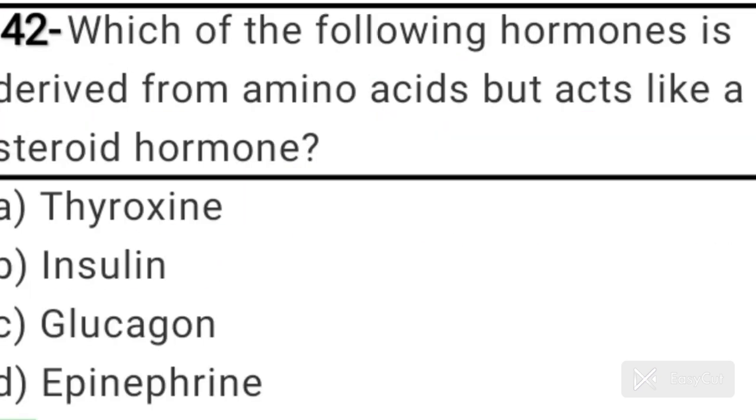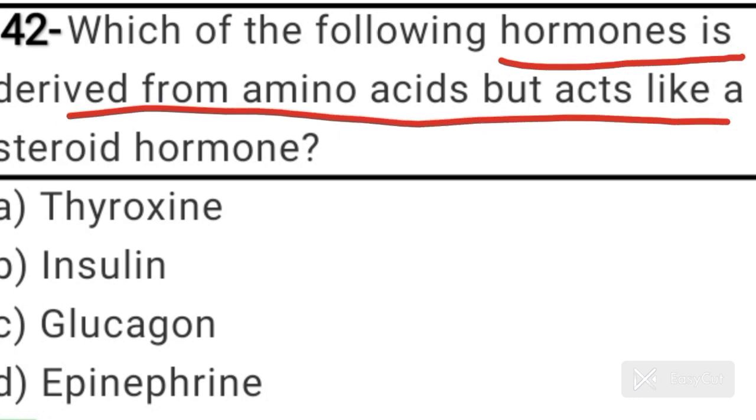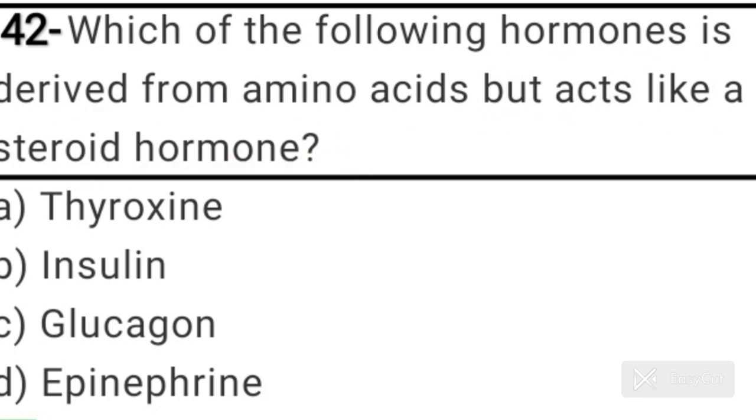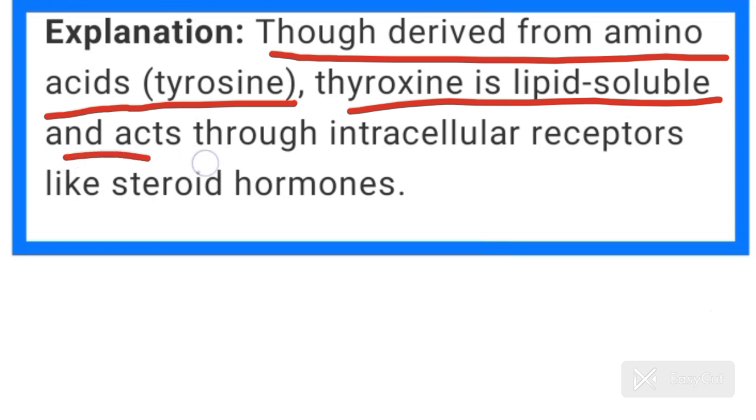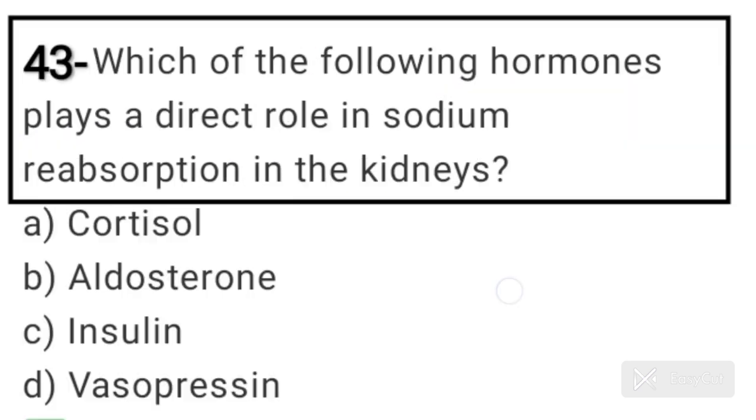Question number 42. Which of the following hormones is derived from amino acids but acts like a steroid hormone? Answer is option A. Thyroxine hormone is derived from amino acid but acts like a steroid hormone. Though derived from the amino acid tyrosine, thyroxine is lipid soluble and acts through intracellular receptors like steroid hormones.